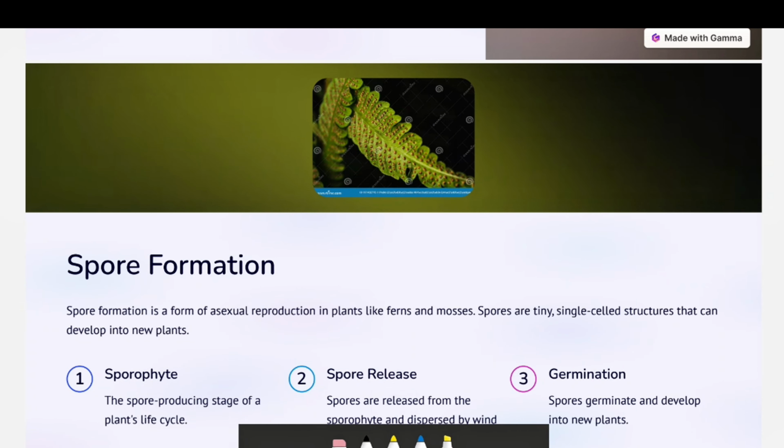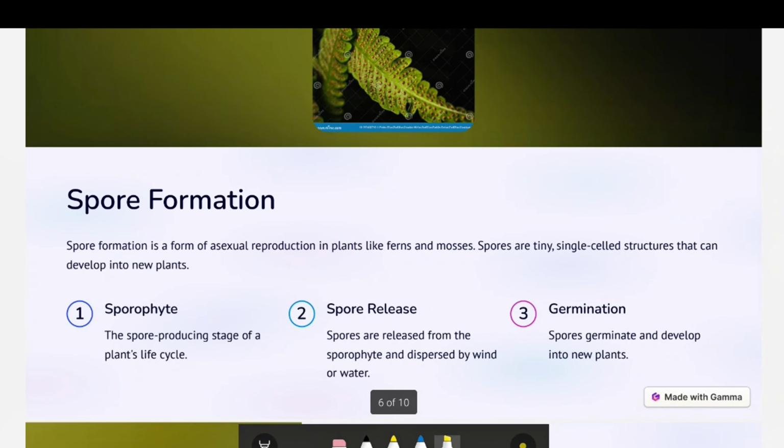Spores are just like mustard seeds you must have seen. This is a fern plant. When you look at the back of the leaf, when you turn it, you find these spores. These spores can form a new plant.